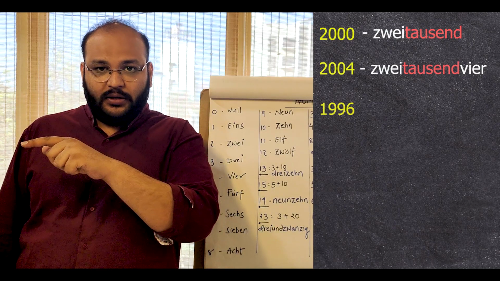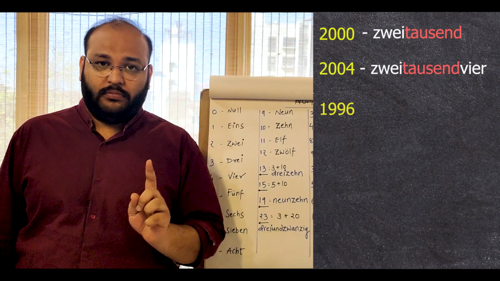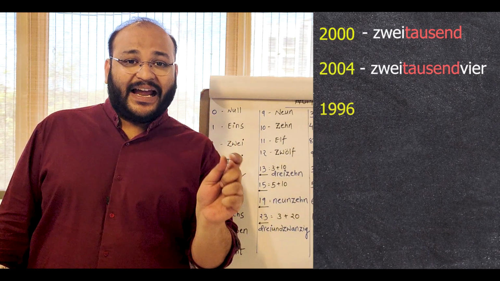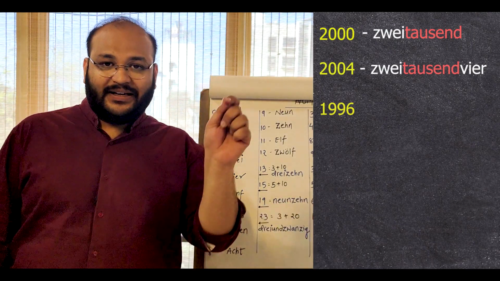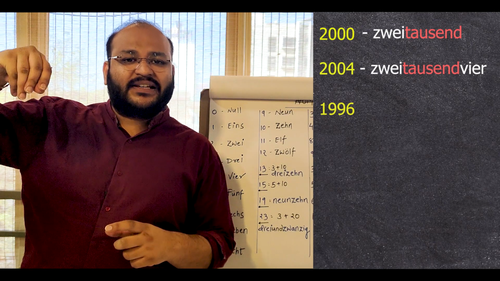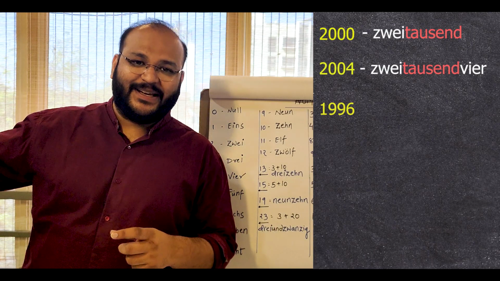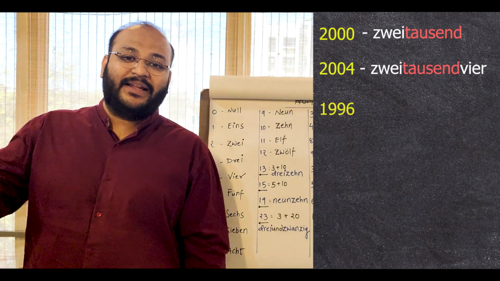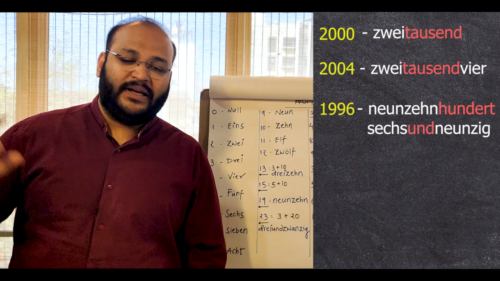Now 1900. So 19 is like 9 plus 10. So 19, neunzehn. So 1900, neunzehnhundert. Now 96 is 6 and 90. So 6 und 90. So 1996. If you want to say I was born in 1996, so 1996 would be neunzehnhundertsechsundneunzig.